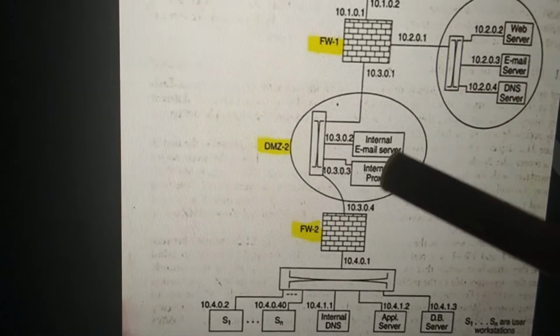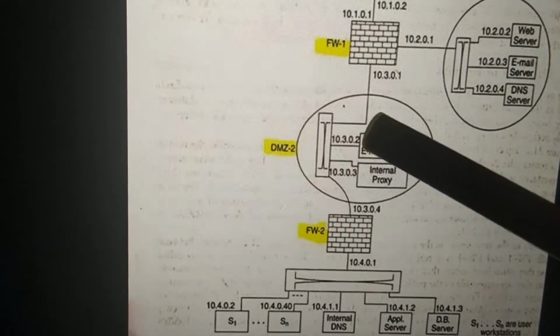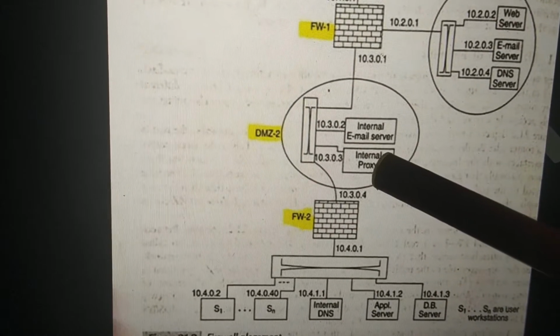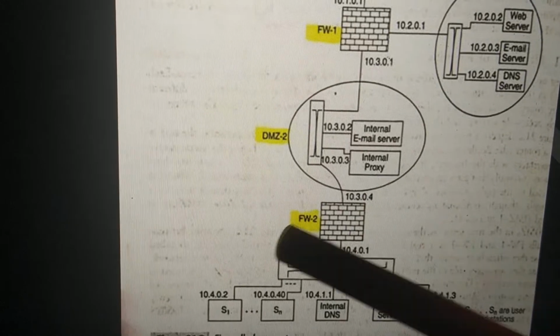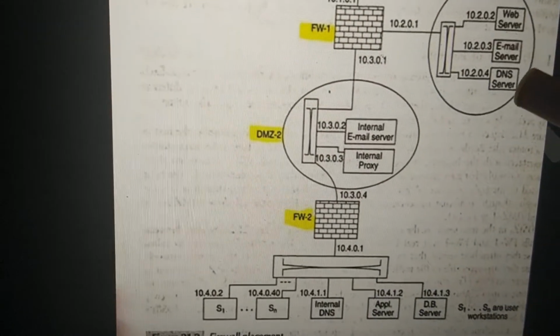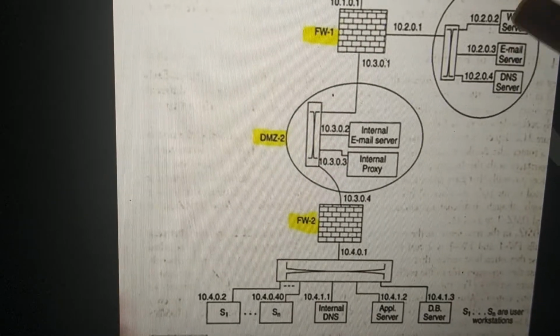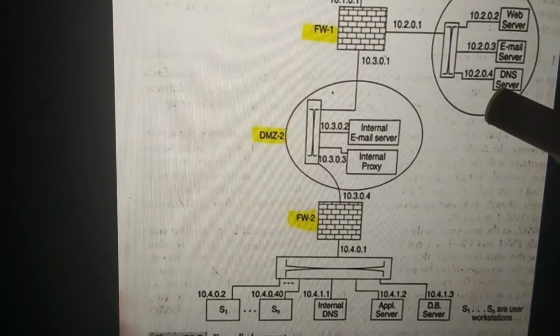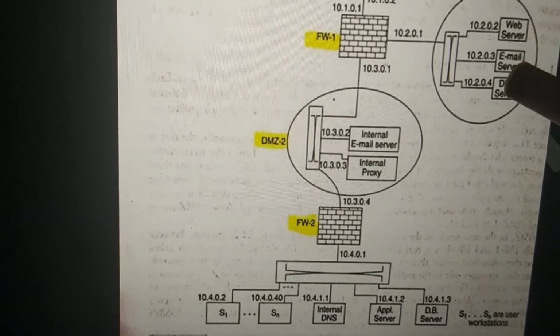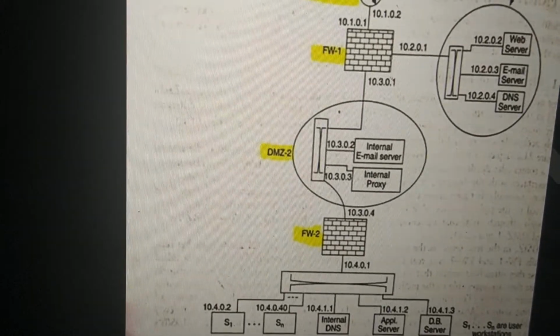Now when we talk about the DNS server in the internal network, it will have knowledge about all the internal machines of the organization. Understood the difference? DMZ1 is external and DMZ2 is internal. So internal will only know about the internal machines, external will know only about the external machines.